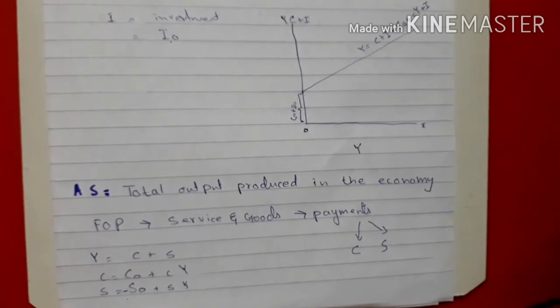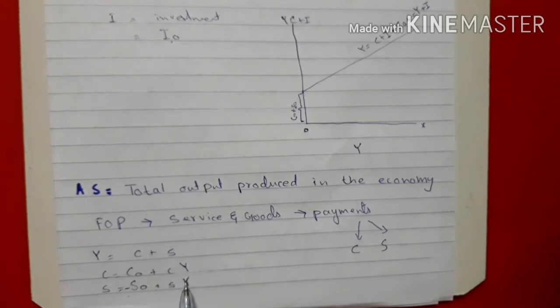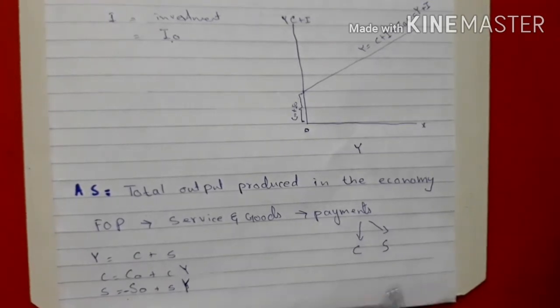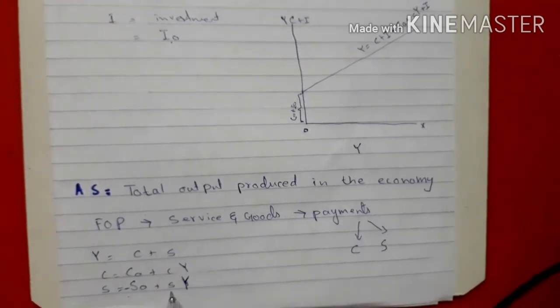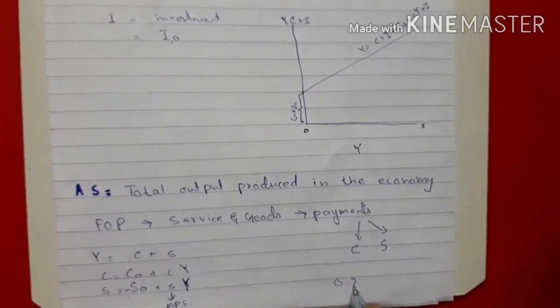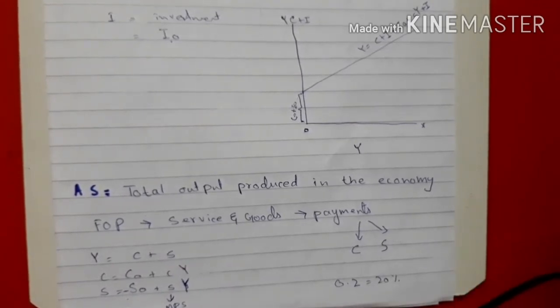And these are the induced savings, which are affected by the income. When there is an increase in income, these increase as well. For example, if the small s is the marginal propensity to save and it is 0.2, which is 20%, it means that there is 20% saving in the economy. The 80% is consumption.